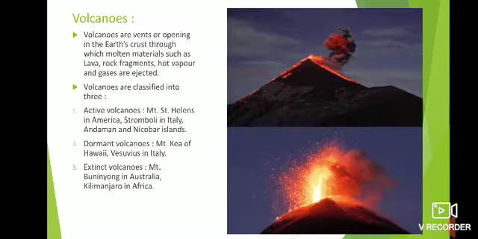Now volcanoes. A volcano is a vent or opening in the earth's crust through which molten material erupts. That molten material is like lava, rock fragments, hot vapor, and gases. So there are various things that erupt from volcanoes. The place from where it erupts is known as the vent.